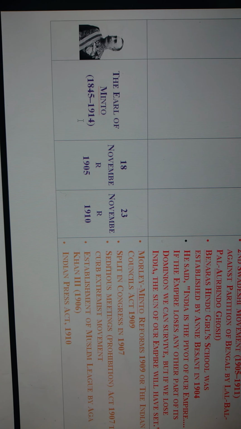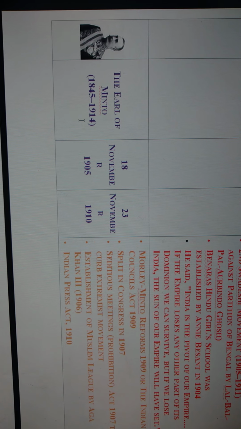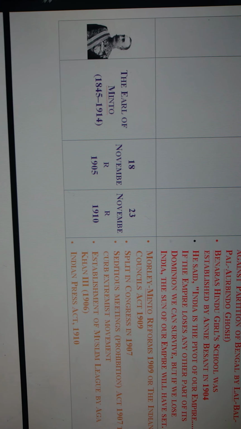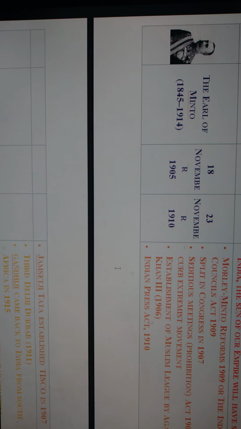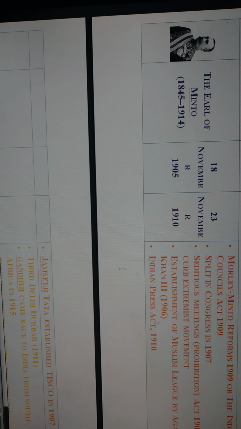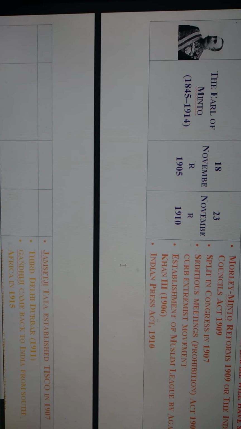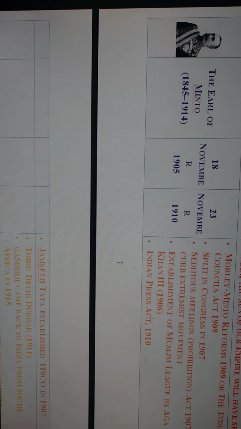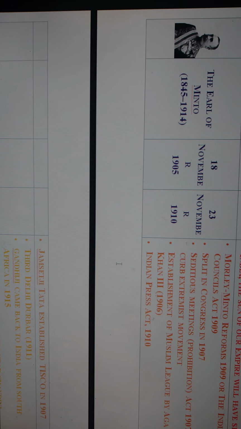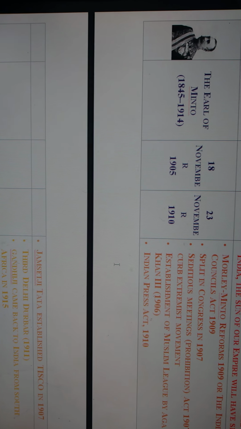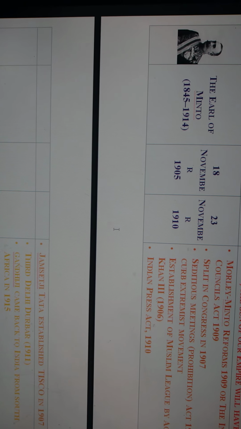Aga Khan established the Muslim League in 1906, and the Indian Press Act of 1910 also happened during the period of the Earl of Minto. And Jamshedji Tata, as we know, the founder of the Tata Empire, established TISCO in 1907 during the Lord Minto period.